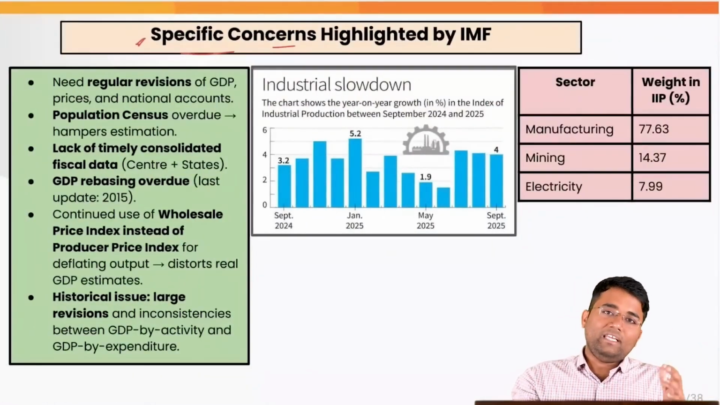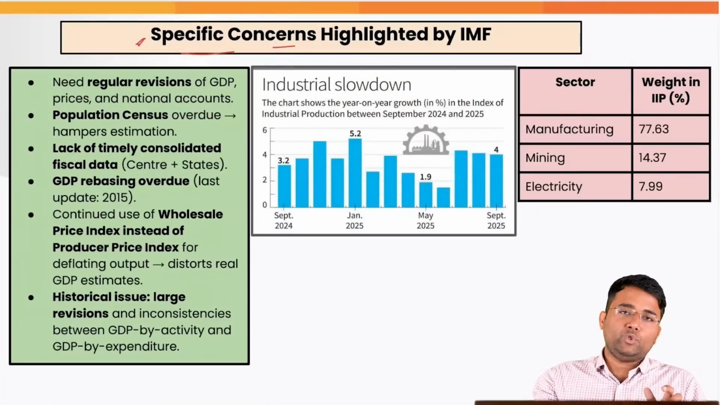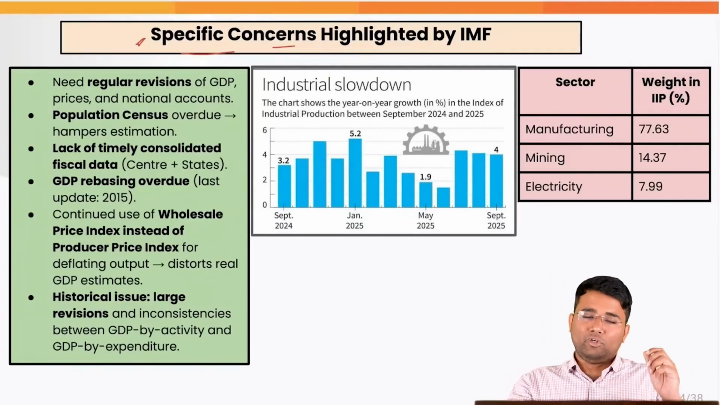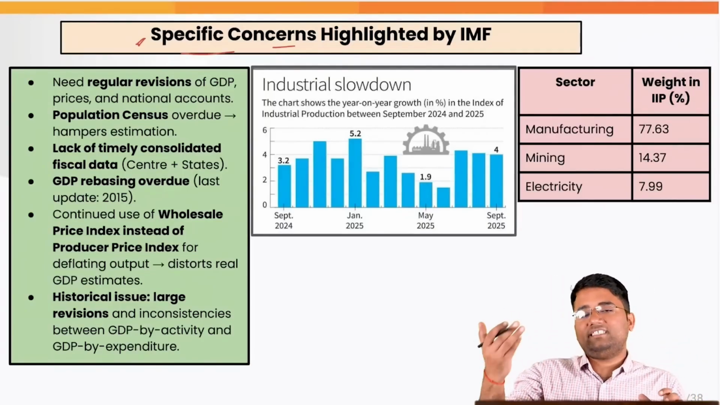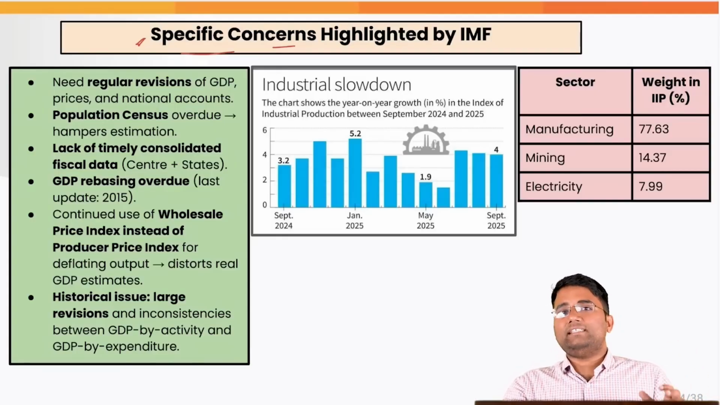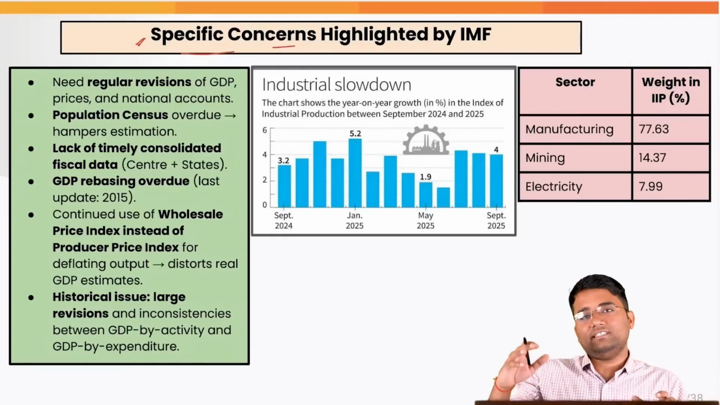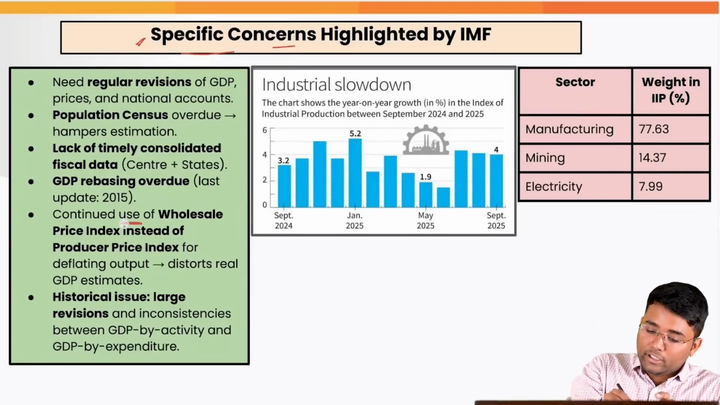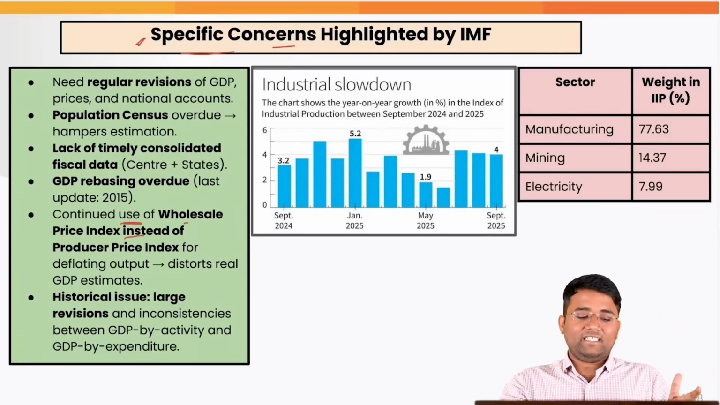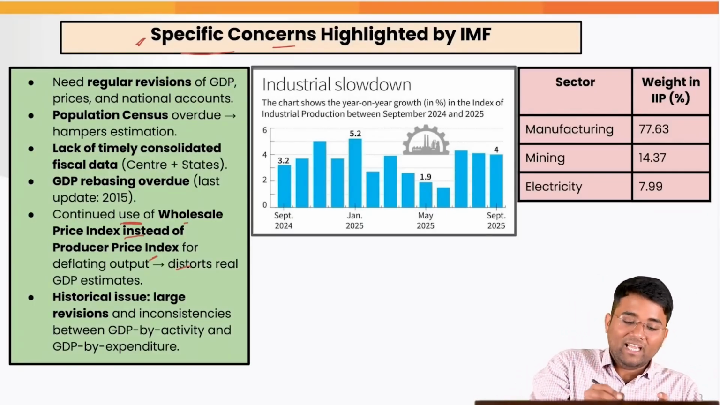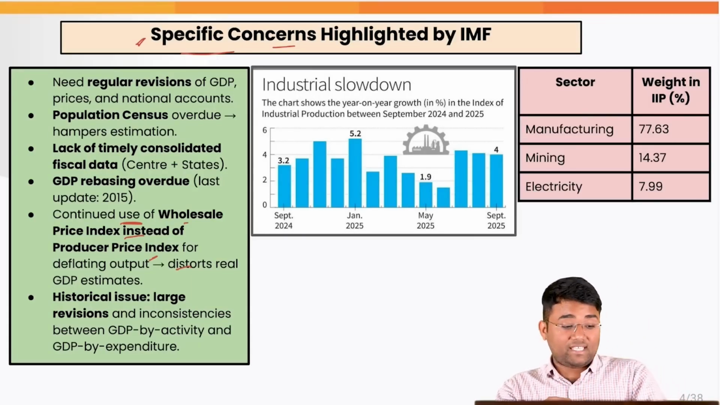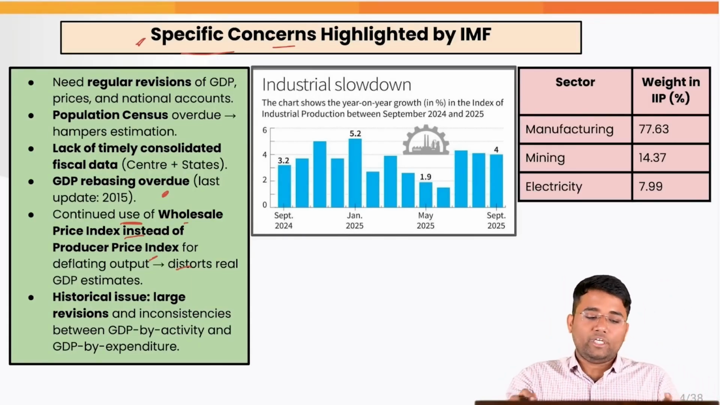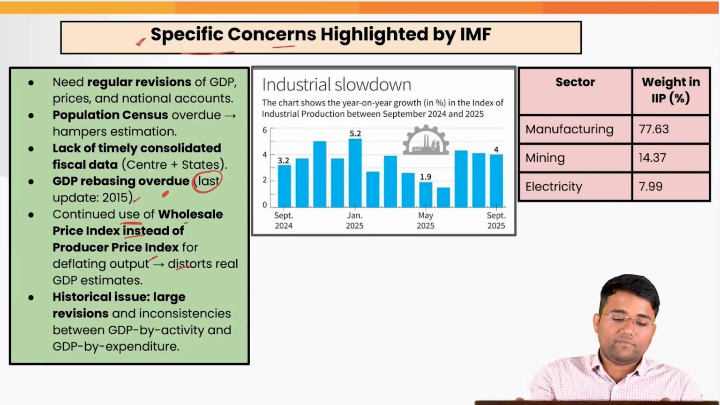So globally, PPI is generally taken into account to get an idea about nominal and real GDP, especially real GDP, where we adjust for inflation, because in real GDP inflation is adjusted, whereas in nominal GDP inflation is unadjusted. So the continued use of the wholesale price index instead of the producer price index distorts the real GDP estimates. Also, this GDP rebasing is overdue; it was last updated in 2015.